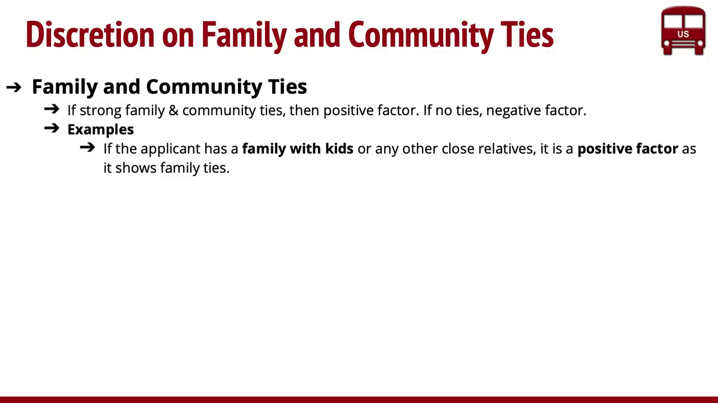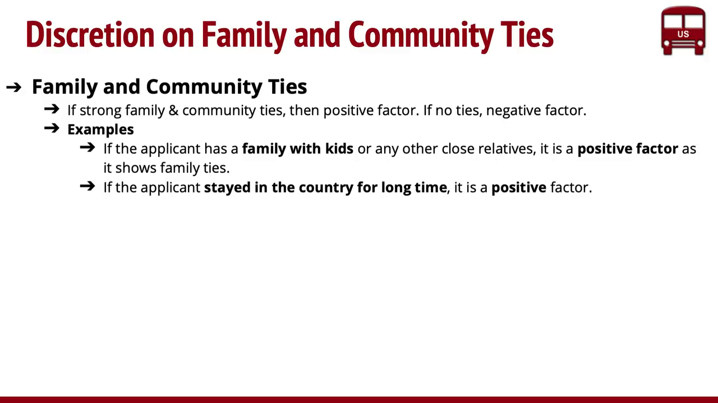So what constitutes family ties is, for example, an applicant is married and has kids and/or relatives, siblings, anybody, right? Then it's a positive factor because this person is in the US and he has all of these family ties. So that's what constitutes a positive factor.